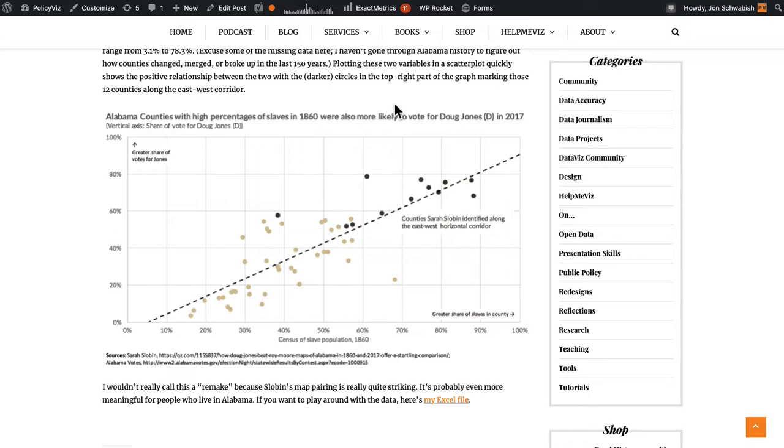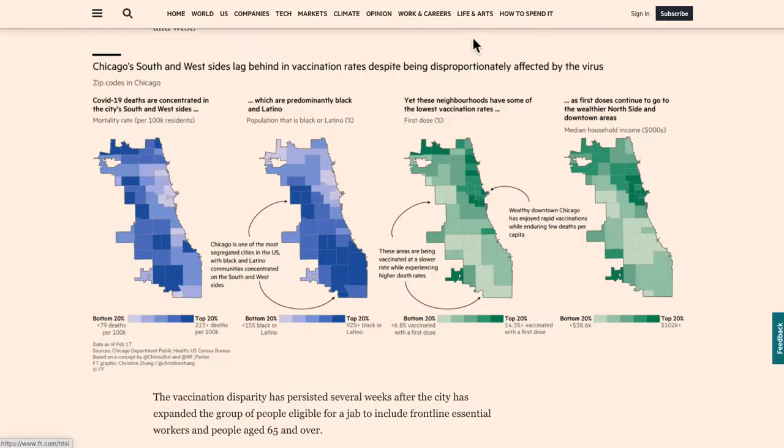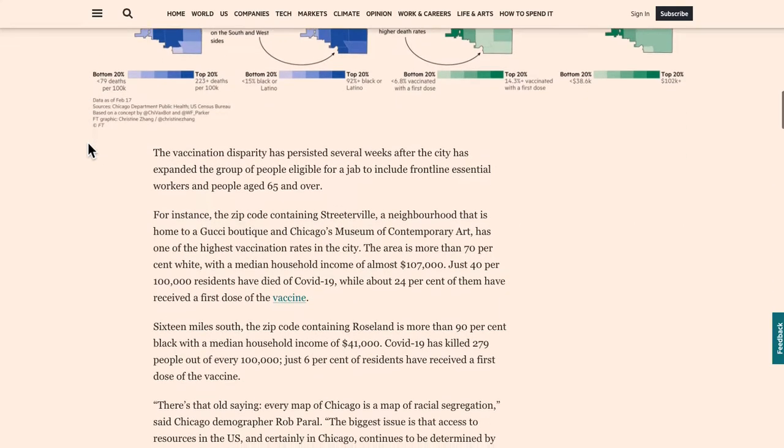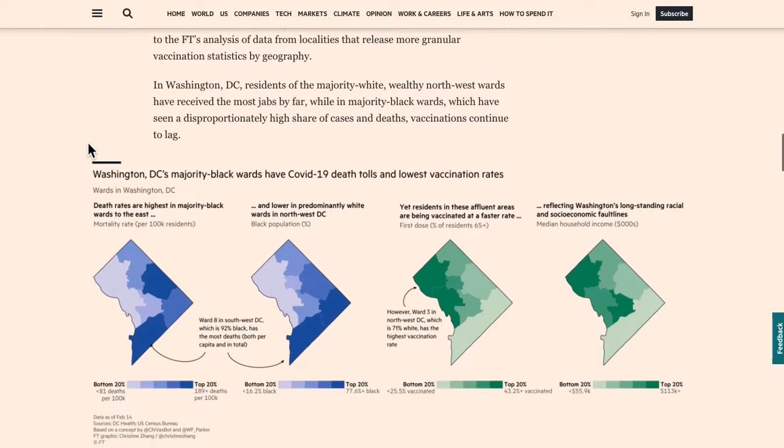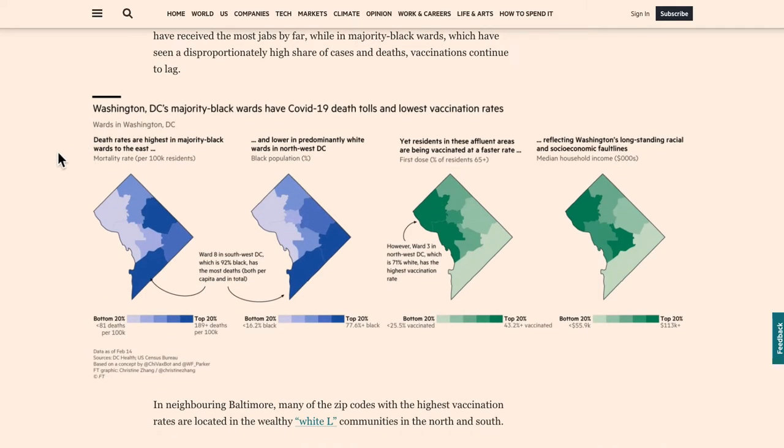Do you have to do one or the other? No, absolutely not. You could just do both, right? Maybe you just include both visualizations. But let's go back to the Times visualization. Again, this is for Chicago. If we scroll down a little bit further, we get Washington, D.C. Now here, we get basically the same storytelling approach going left to right. But notice here we have far fewer geographic areas. There are just fewer wards in Washington, D.C. than the geographic areas in Chicago.